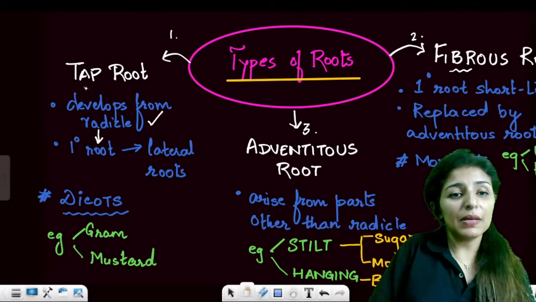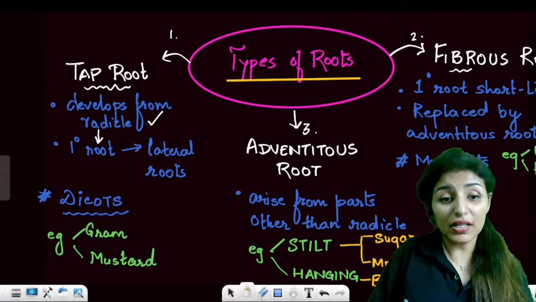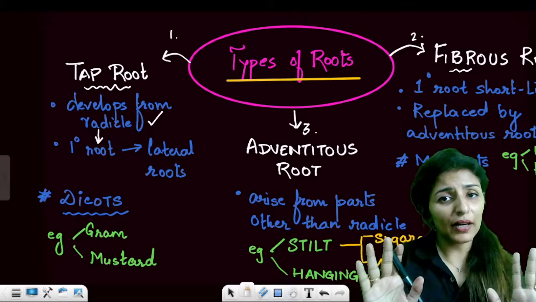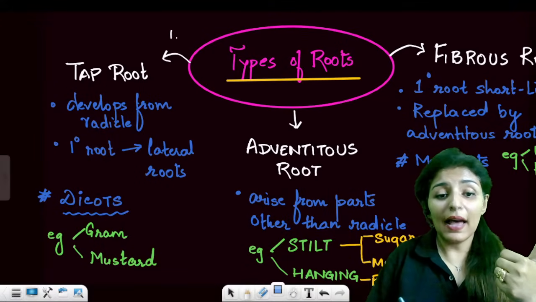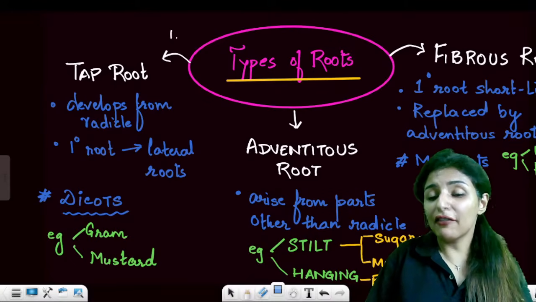Now, taproot system is a characteristic feature of dicots. There are so many dicots, but the examples which NCERT has particularly mentioned are gram and mustard, right? Then we have fibrous roots.